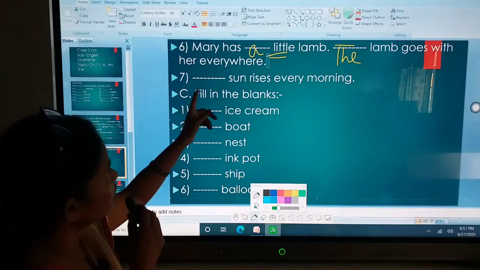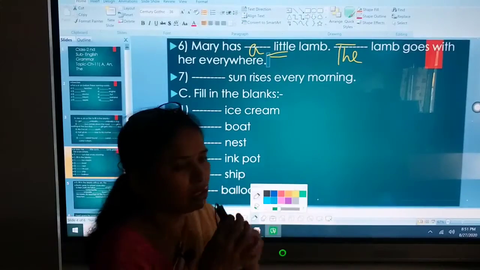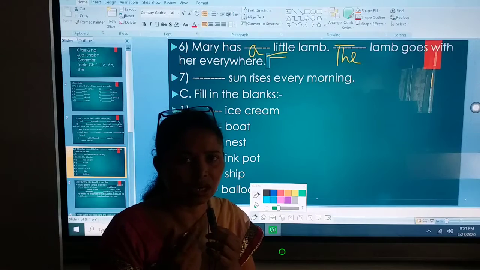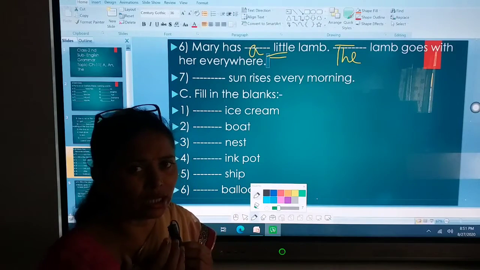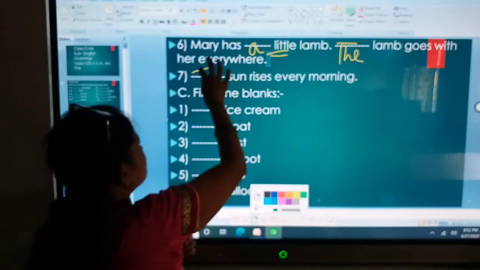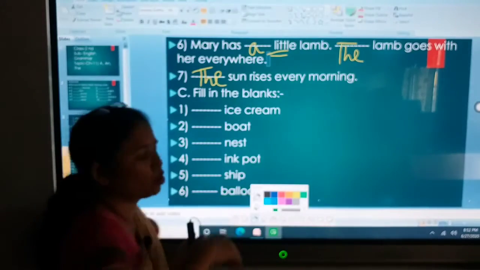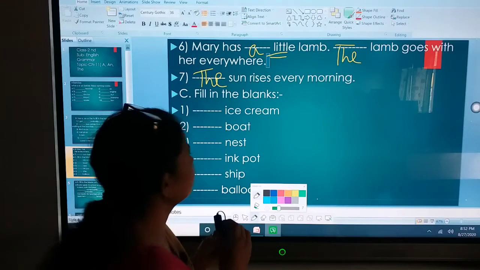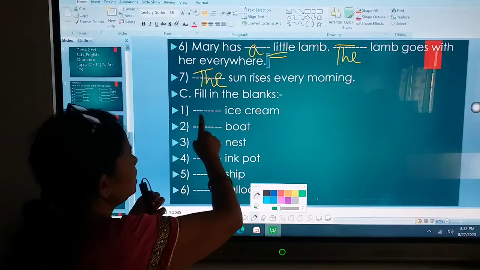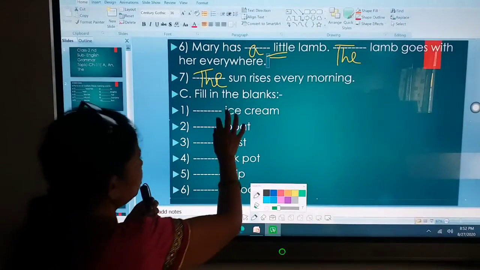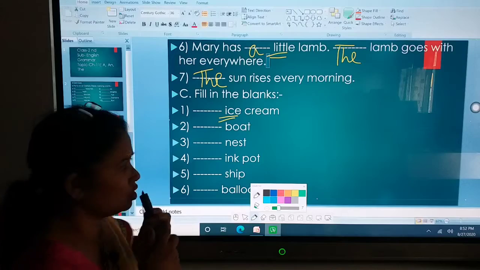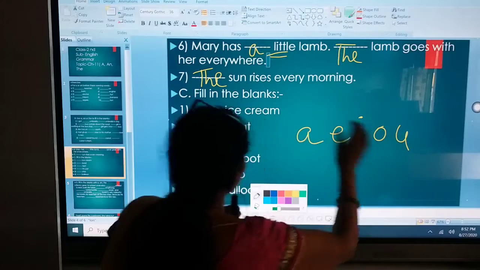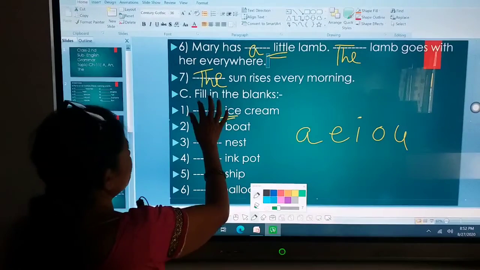Clear? Next. Dash sun rises every morning. As I said earlier that if we talk about only one that exists on the earth like the sun, there is no another sun, so we'll add the. If we talk about sun, earth, stars, moon, then we add the with it. Okay. Now next is filling the blanks. Dash ice cream. See the first letter of ice cream is your vowel. A, E, I, O, U. First letter is I, so we'll write an.